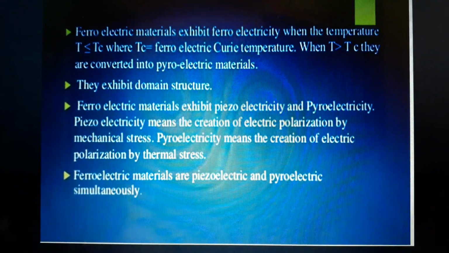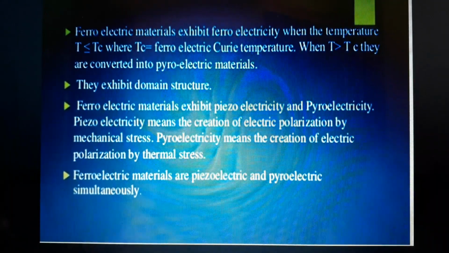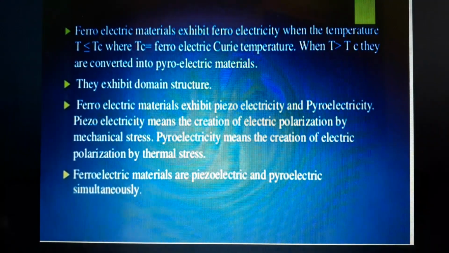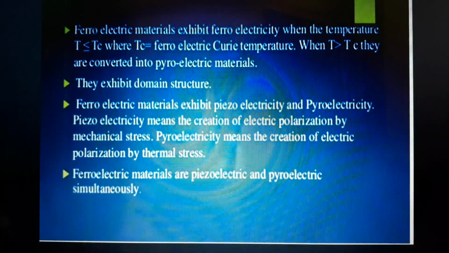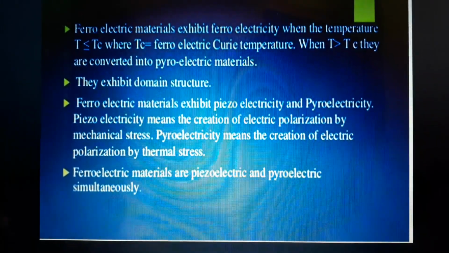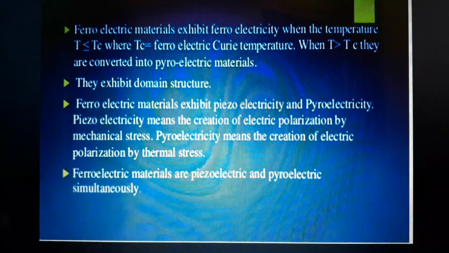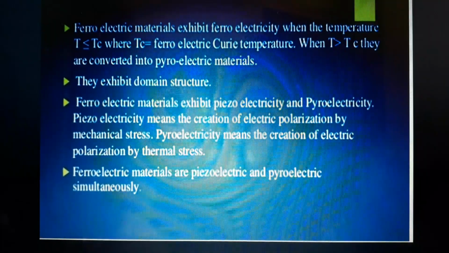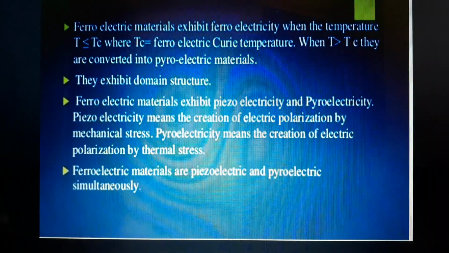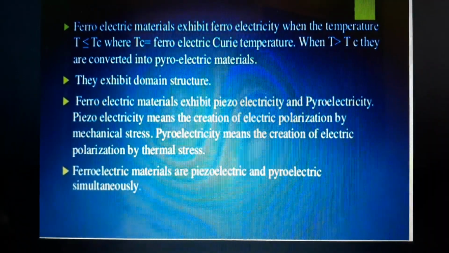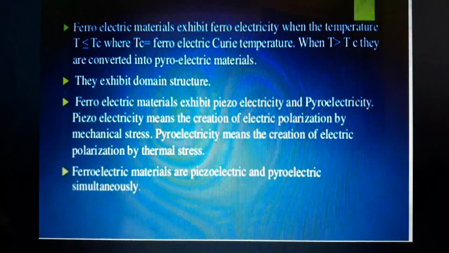Next, the ferroelectric materials exhibit ferroelectricity when the temperature is less than the Curie temperature. Here we are seeing Tc and T. T is the material's temperature, and Tc is the ferroelectric Curie temperature. These ferroelectric materials exhibit ferroelectricity only when the temperature is less than the Curie temperature. If the temperature is greater than the Curie temperature, they convert into paraelectric materials.